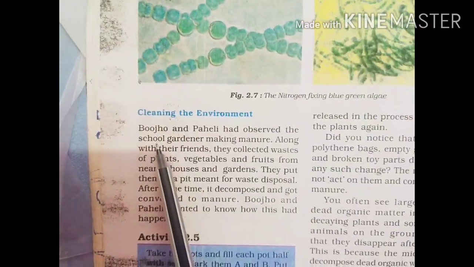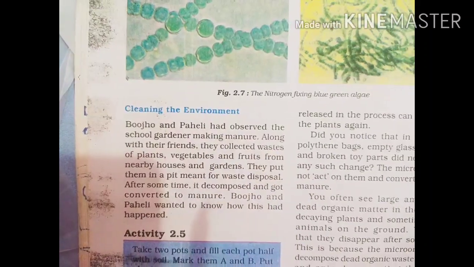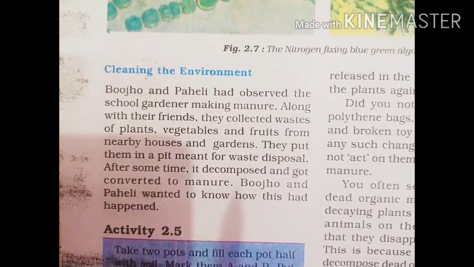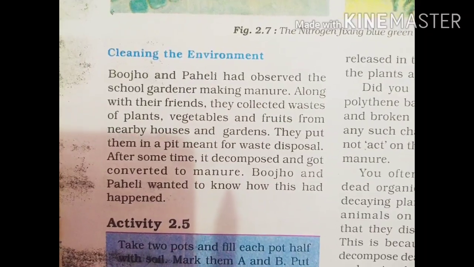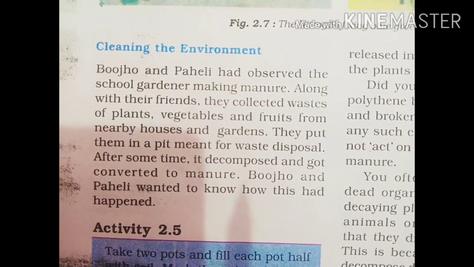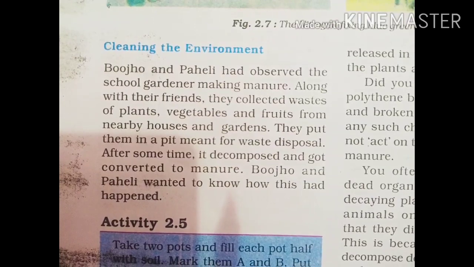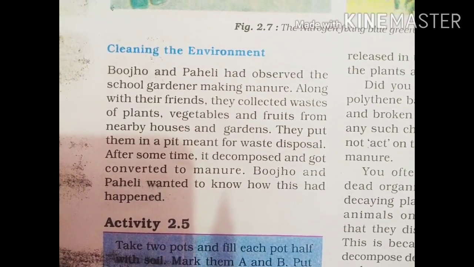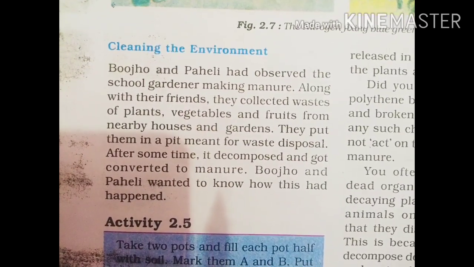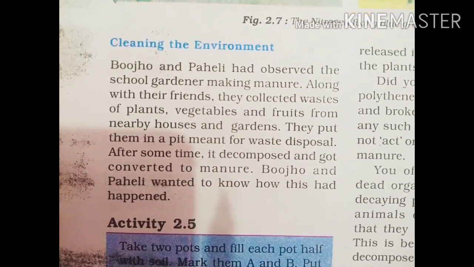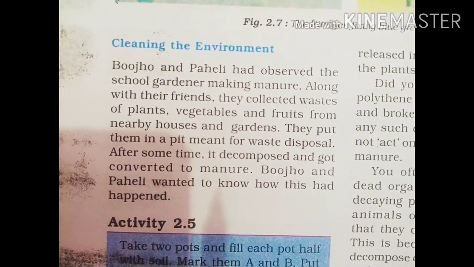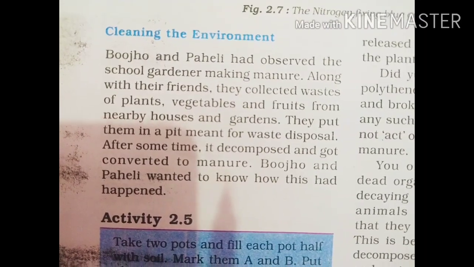Now, Bujo and Paheli had observed the school gardening making manure. Along with their friends, they collected waste of plants, vegetables and fruits from nearby houses and gardens. They put them in a pit meant for waste disposal. After some time, it decomposed and got converted to manure. Bujo and Paheli wanted to know how this had happened.